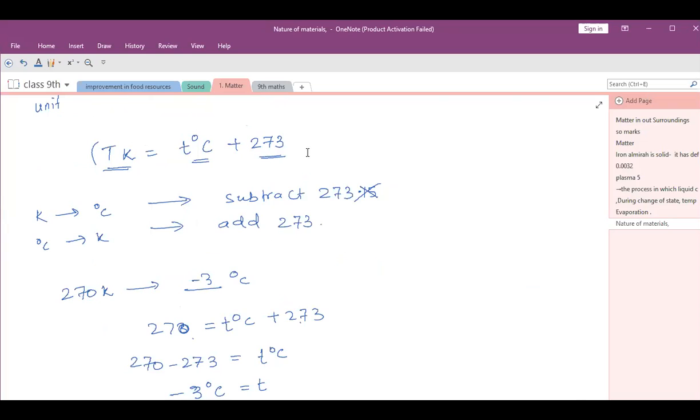Aditya, doubts? No, ma'am. Ma'am, which questions are being discussed over here? I have given homework from the first chapter. Bhanupriya, your doubts? Yes, ma'am, the 13th question: a liquid changes into a gas. Is it 100 degrees Celsius? No, that is only for water. They are generally asked from liquid to gas. This one is the boiling point, and the second one is the melting point. Yes, ma'am. Thank you, ma'am.